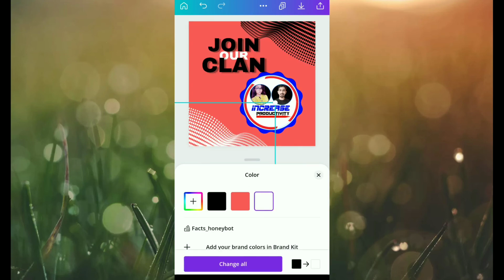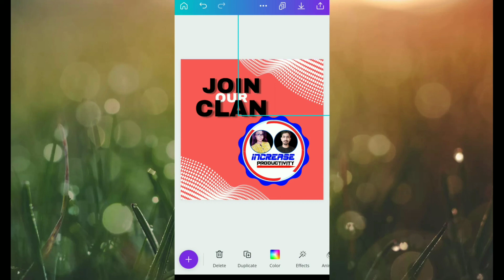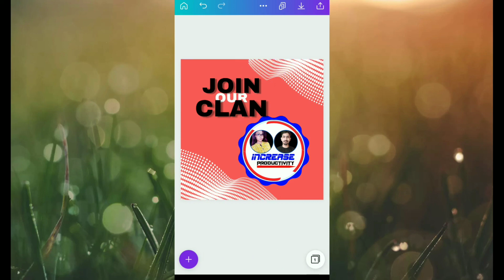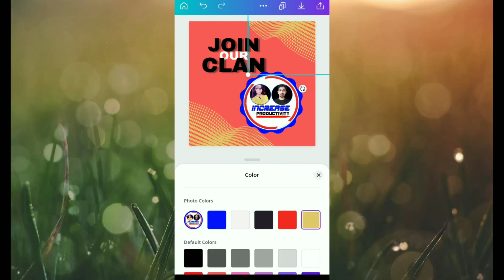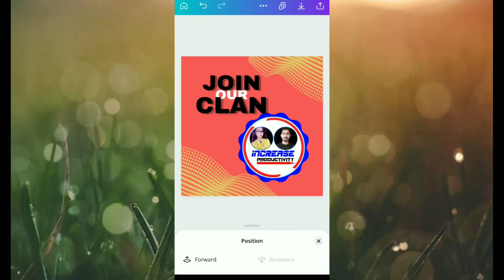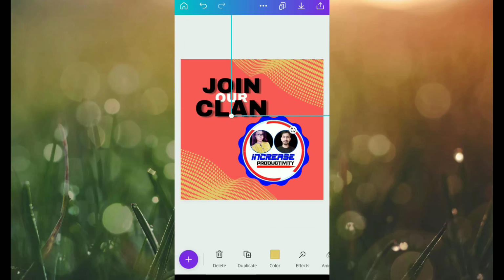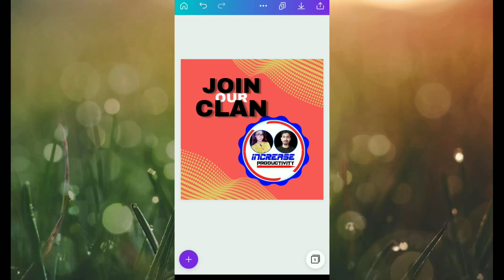Okay, shifting is done. Now changing the color of it. White. White is looking good, but not that much. Okay, I think this color looks better and more suitable. Now adjusting it a little bit more. Okay, we are almost there.